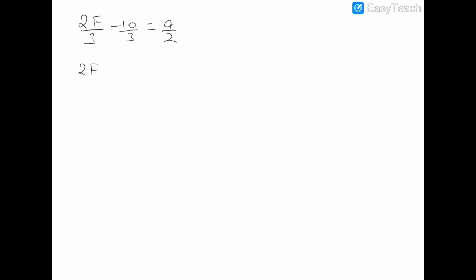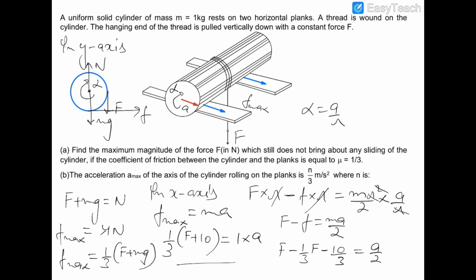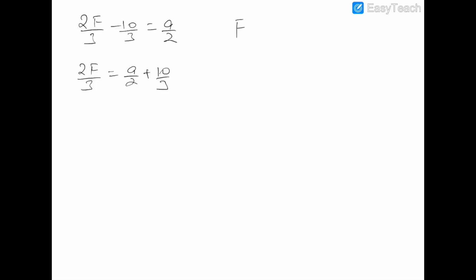So 2F by 3 is equal to a by 2 plus 10 by 3, and this is equation number 1. So this gives F by 3 plus 10 by 3 is equal to a, or we can say that F plus 10 is equal to 3a. So if we substitute the value of F, then F is equal to 3a minus 10. So 2 by 3 into (3a minus 10) is equal to a by 2 plus 10 by 3.